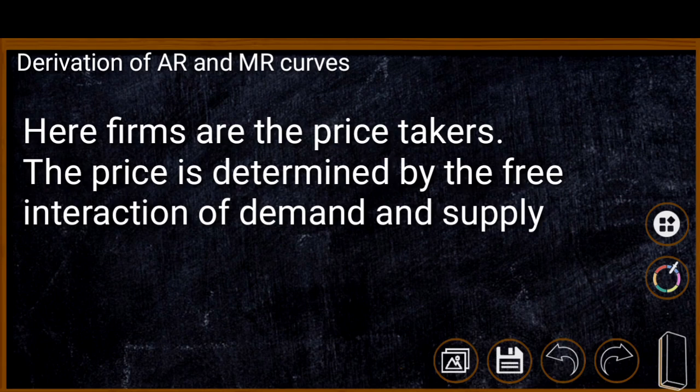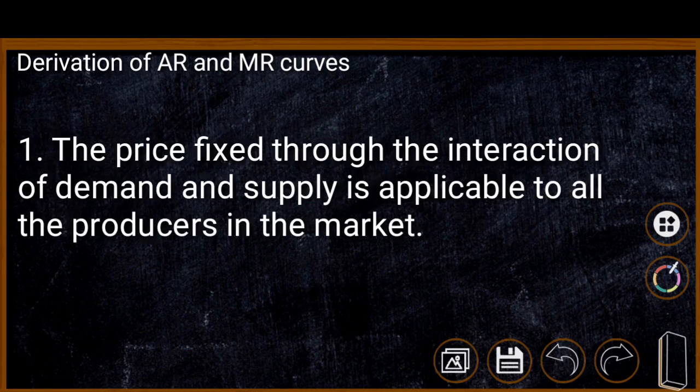Therefore, two points are to be noted. First point, the price which is fixed by the market through the interaction of demand and supply is applicable to all the firms in the market. Therefore, the firm is charging the price which the market has fixed.